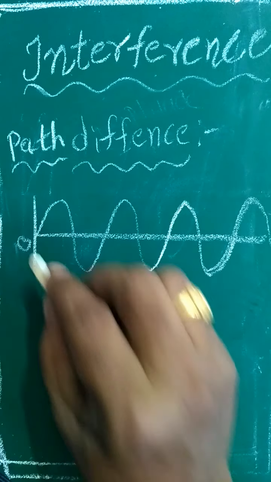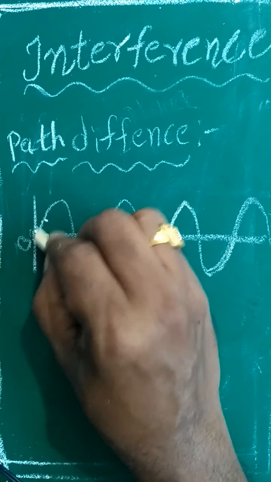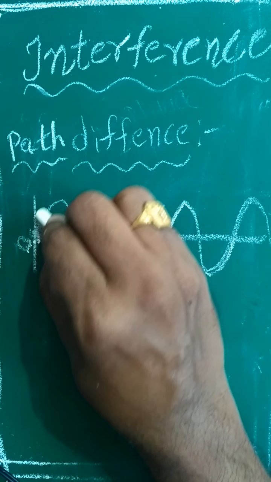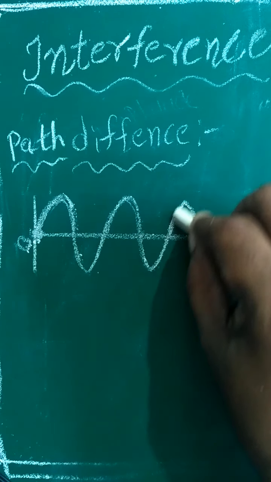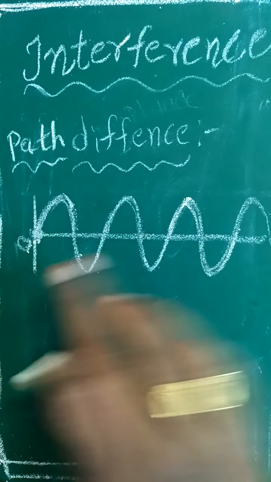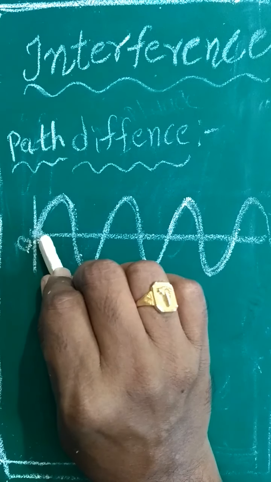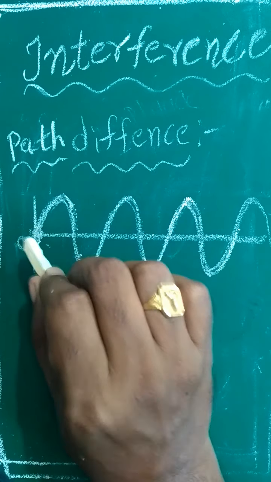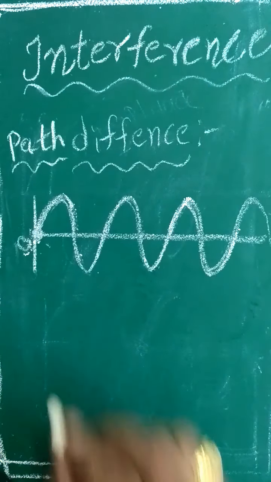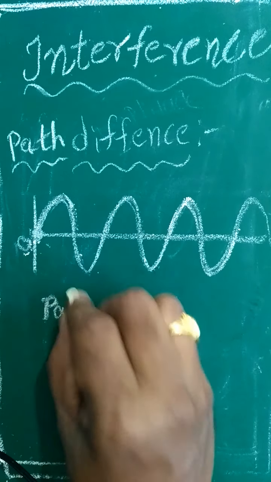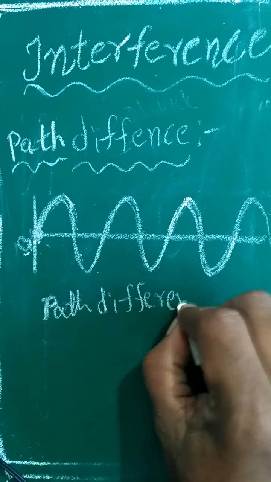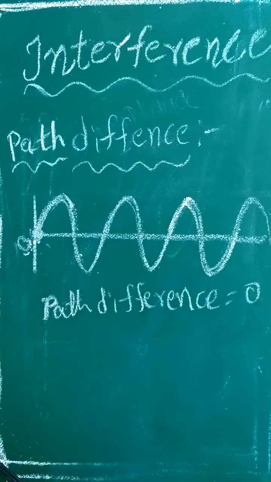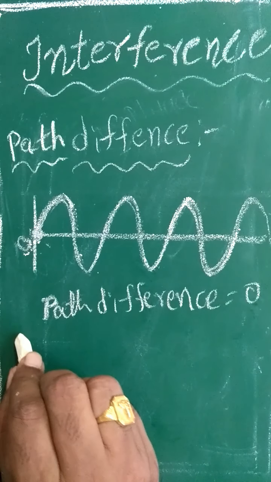If the second wave also started from the same position, those two are traveling like this. Now, is there any path difference? No. Both waves started at the same point, the origin. That's why the path difference is 0.